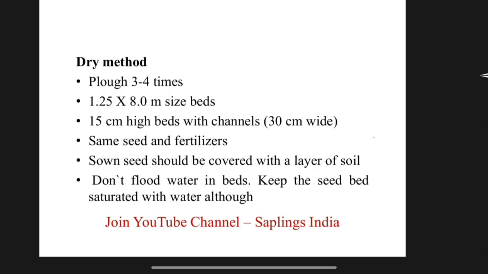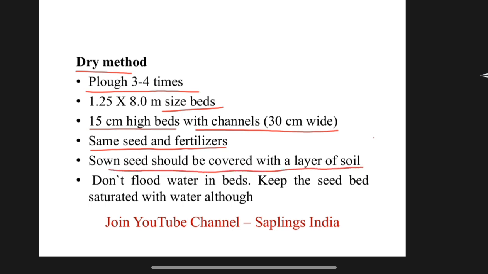Dry method of raising seedlings. Soil should be plowed 3 to 4 times, and beds of the same size, 1.25 meter wide and 8 meter long, are good in the dry method. Beds are 50 centimeter high with channels 30 centimeter wide. The same seed and fertilizer should be applied. Sown seed should be covered with a layer of soil. Don't flood water in beds, although keep the seed beds saturated with water.